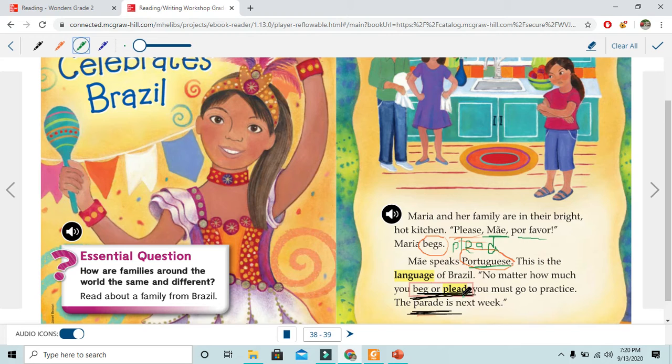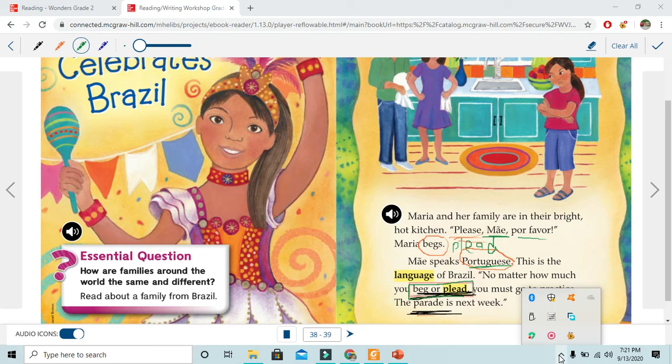Oh, here we have beg or plead again. They have the same meaning, so underline them now, please. You must go to practice. The parade is next week. Okay? What is a parade?